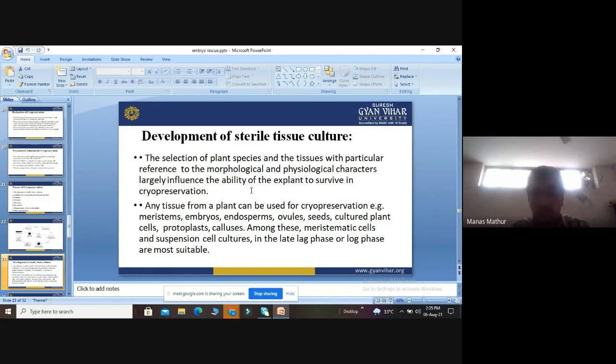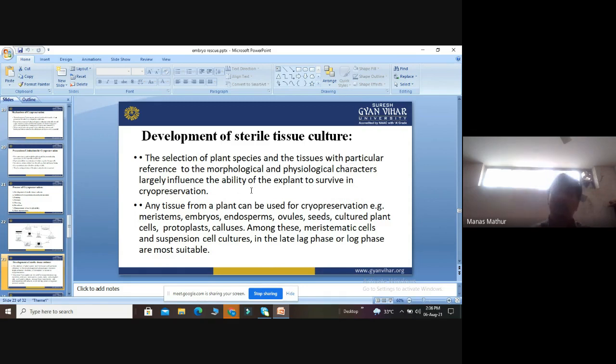Any tissue from the plant can be used for cryopreservation, means we can use any kind of explant. It can be meristem, embryo, endosperm, ovules, seeds, cultured plant cells, protoplast, or callus. Among these, meristem cells and suspension cell cultures in the late lag phase or log phase are most suitable, because meristematic cells are young cells which have the capacity of cell division.